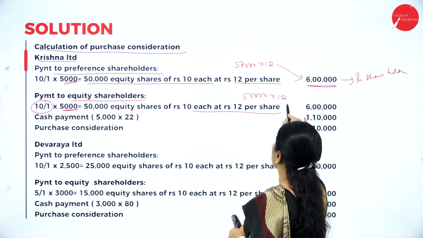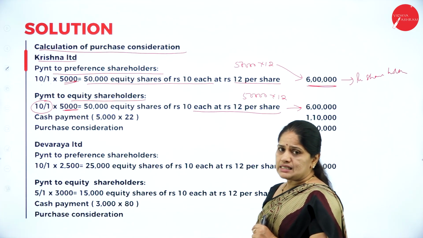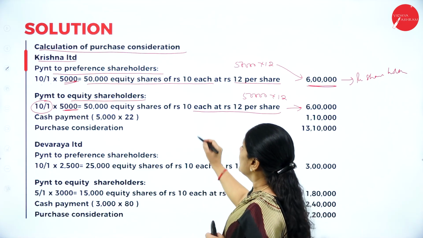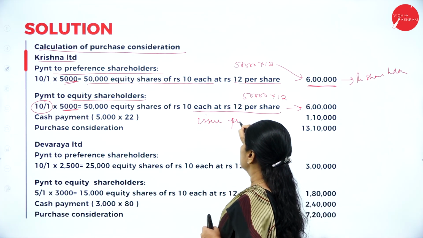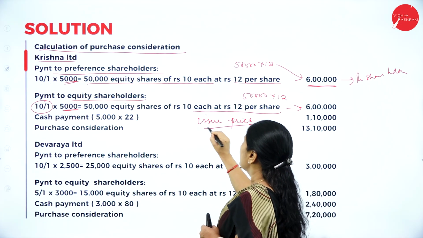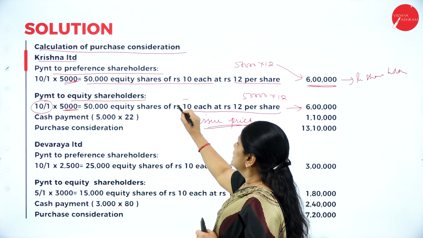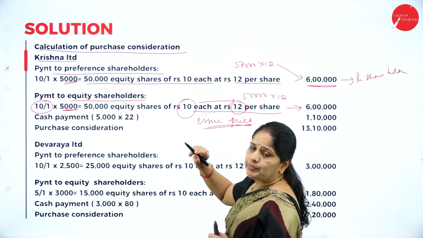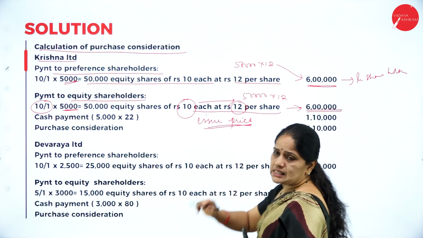So, again it will be 50,000 into 12. We should understand that whenever we are calculating purchase consideration, it will always be at the issue price. So, the issue price becomes important, not the face value. What is the issue price? The 10 rupees is the face value, but the issue price is 12 rupees. So, 50,000 into 12 is 6 lakhs.